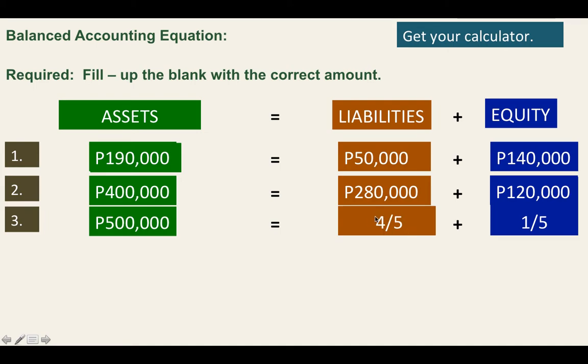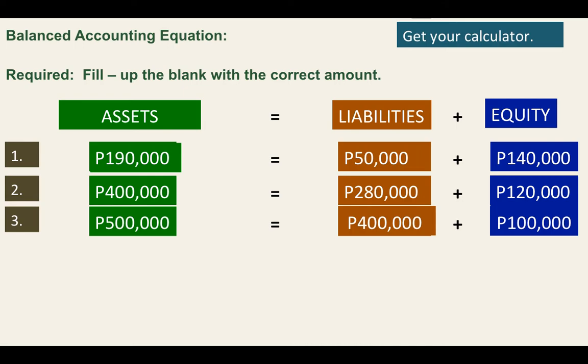However, this is not the correct answer because what is required is to fill up the blank with the correct amount. So we have to get the amount. How can we do that? What we are going to do is 500,000 divided by the denominator, which is 5, then multiply by the numerator. So in this case, 500,000 divided by 5 is 100,000, times 4 is 400,000. So we can now determine how much is the equity. 500,000 minus 400,000 will give you 100,000, or 1/5 of 500,000.